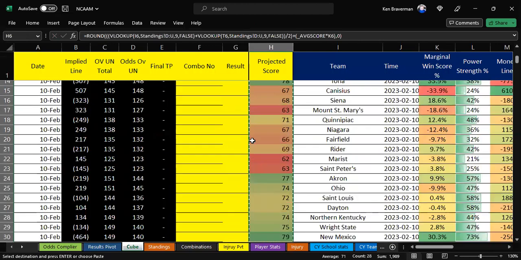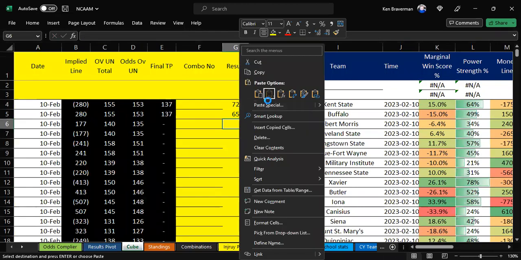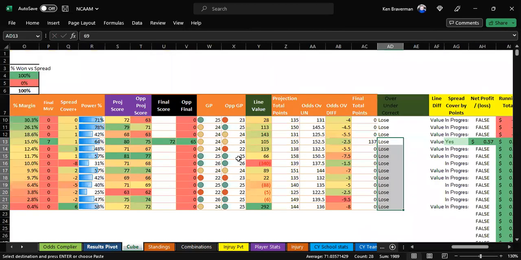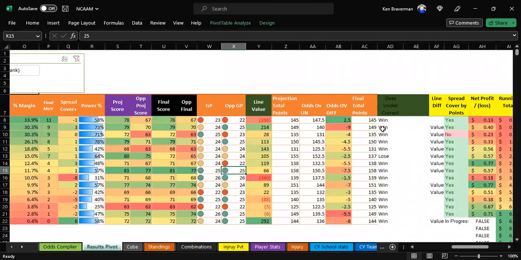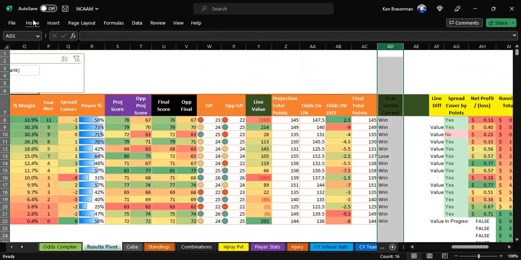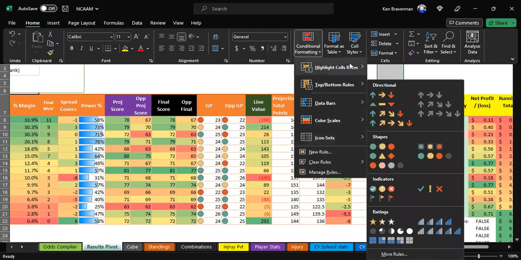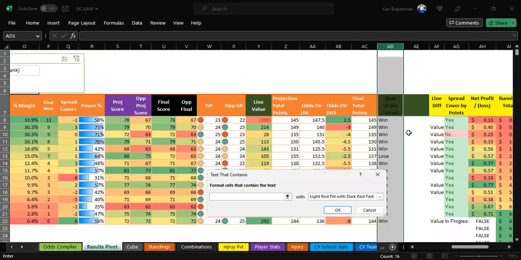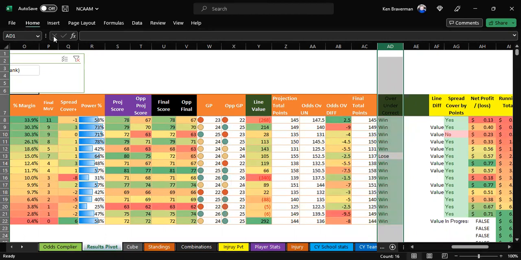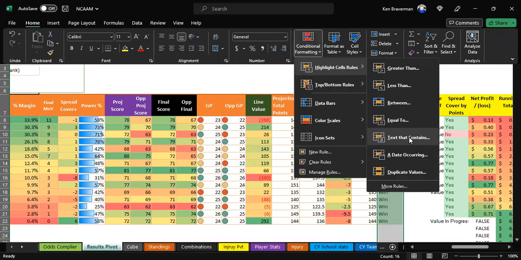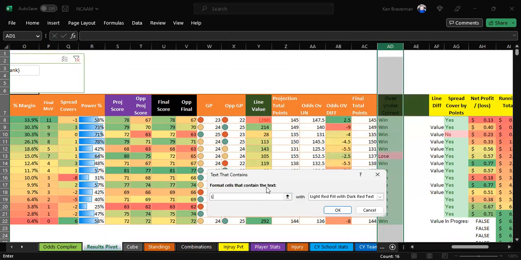And that was what the results were. It's going to fill itself in and it's going to tell you, these were a bunch of wins, right? And we'll color the wins and losses like I like to do by doing a text that contains the word win will be green. And anything that says lose will be red.